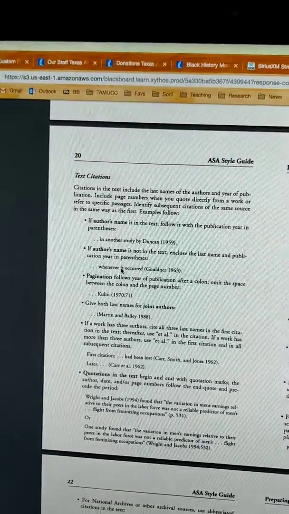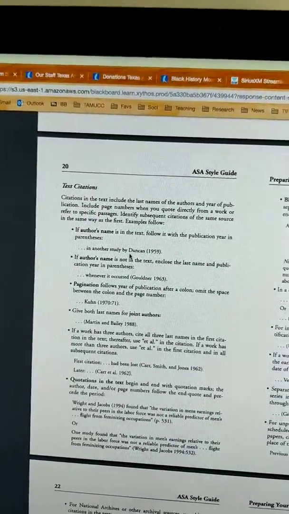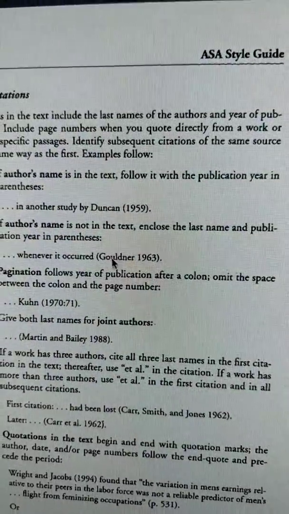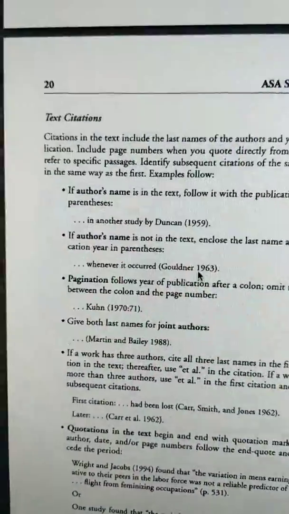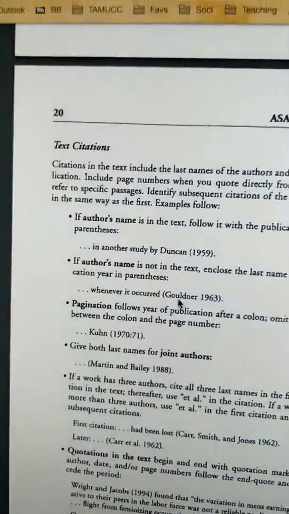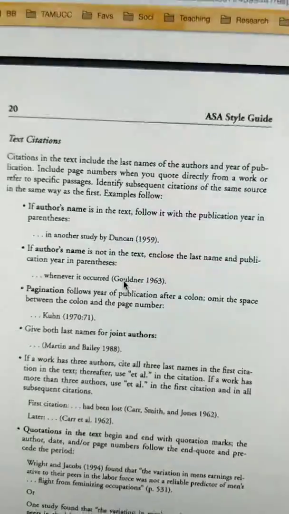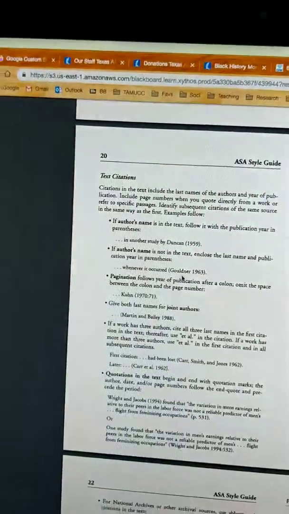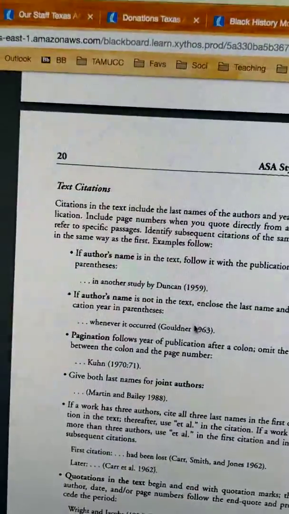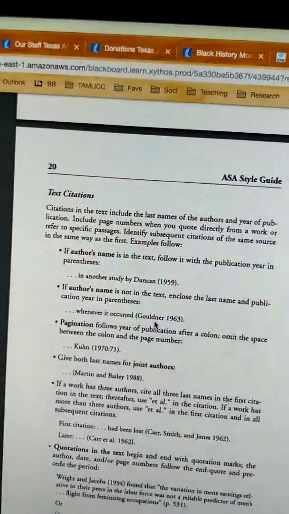So if you're referring to an idea without using the author's name, in parentheses right here, you would write, in this case, Goldner 1963. If you're using The Real World, it would be Fersenstein. I think the year's 2018 on that one. Whenever you're citing something from Destined for Greatness, it would be in parentheses Ramirez 2018.